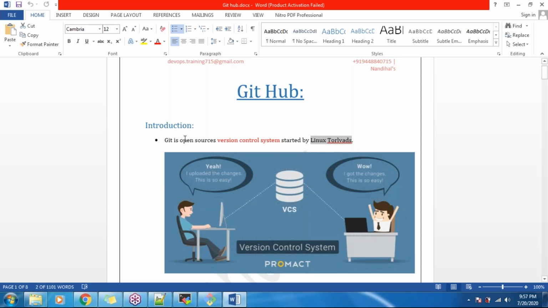It is an open source version control system. Open source means it is freely available software. We need not purchase any license. And one more thing, guys, I might have told you or forgot: most of the tools we use in DevOps are open source only. We need not purchase any license. We can install them on our own machine and work on them.